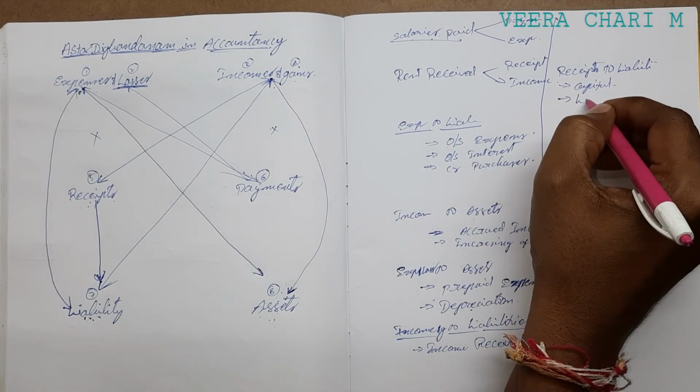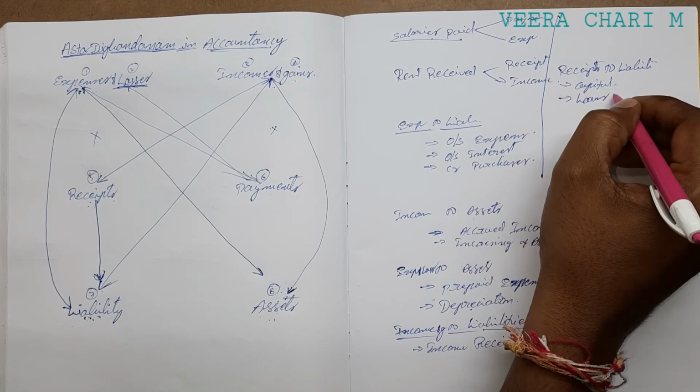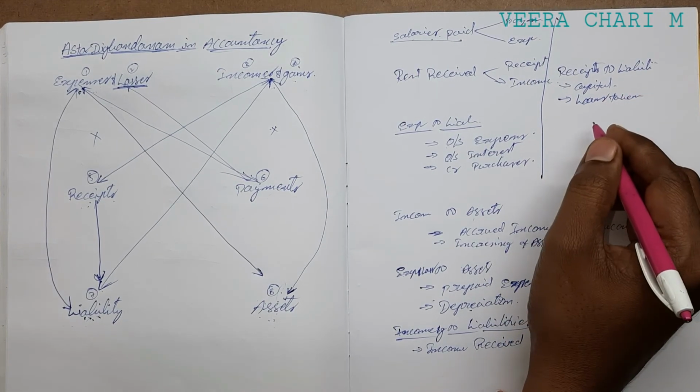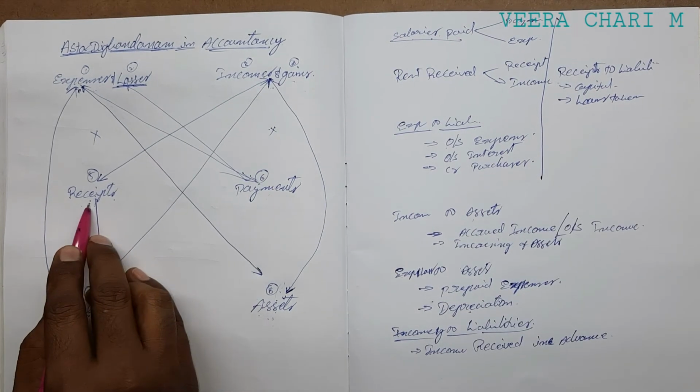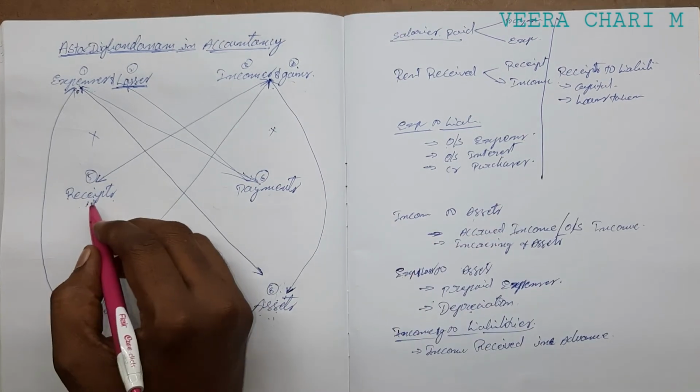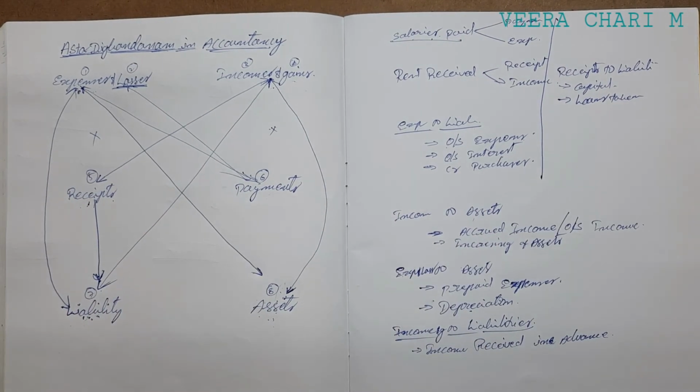And loans taken from banks or financial institutions, or issue of debentures, that is also a received amount, and it should be shown under the liability side. That is the relation of receipts to liabilities.